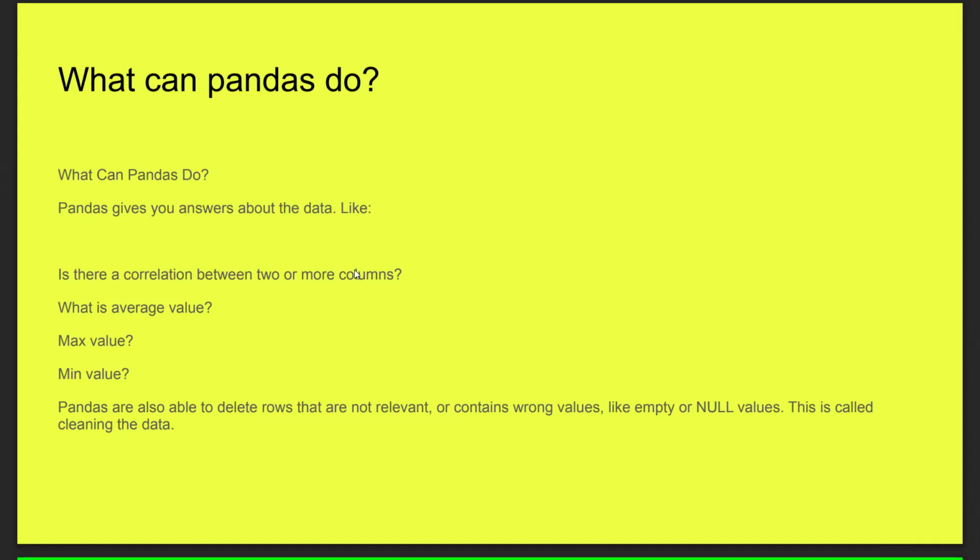This is called cleaning the data. What do you mean by cleaning the data? It means deleting irrelevant rows, deleting wrong values, or deleting empty or null values. So this is cleaning the data.